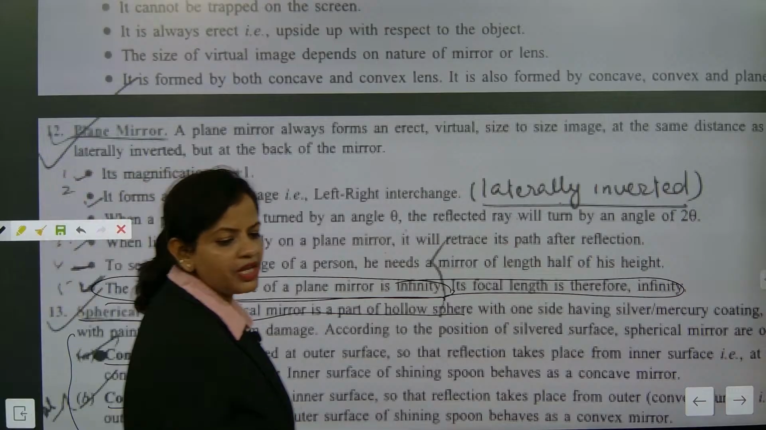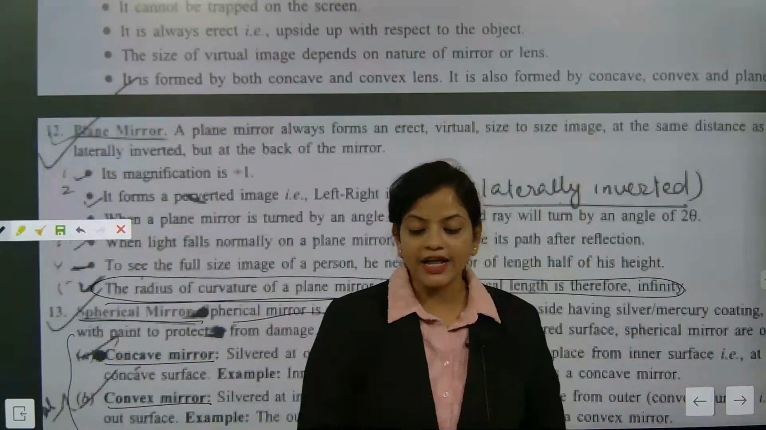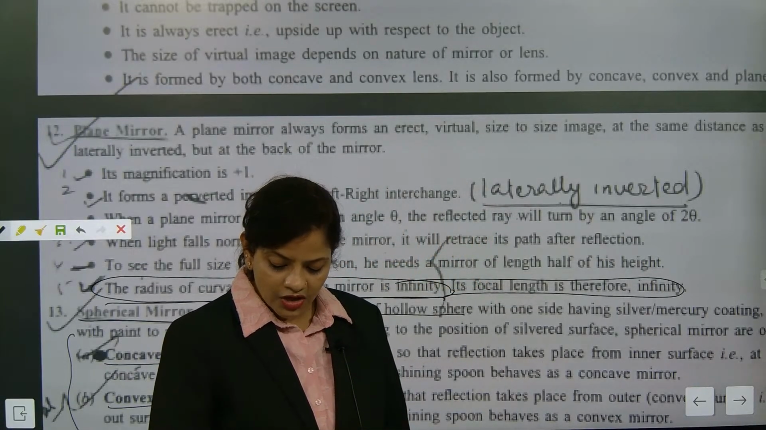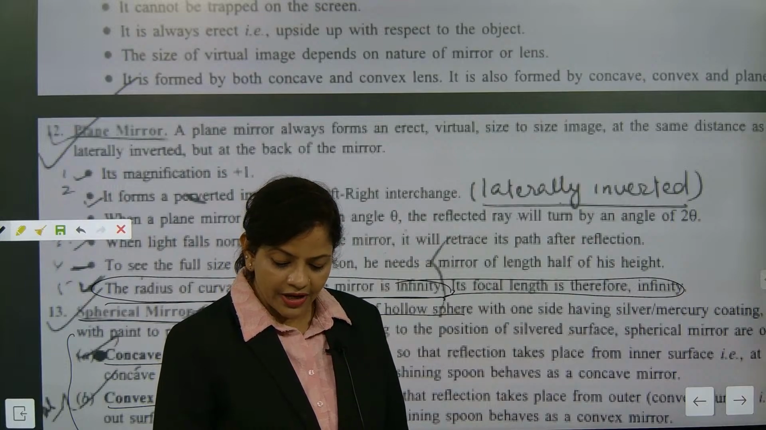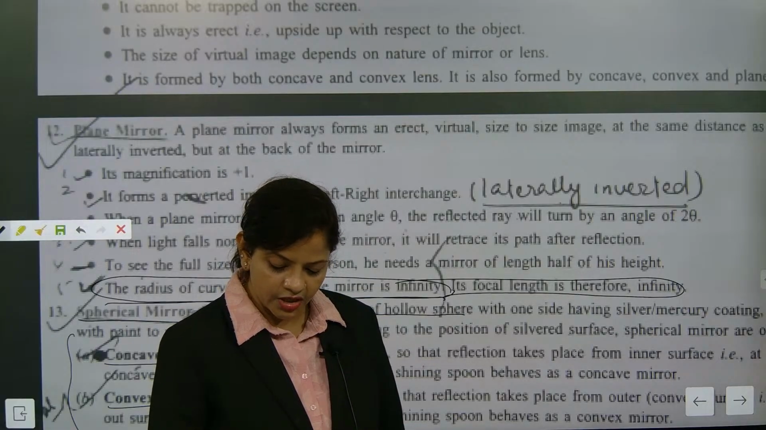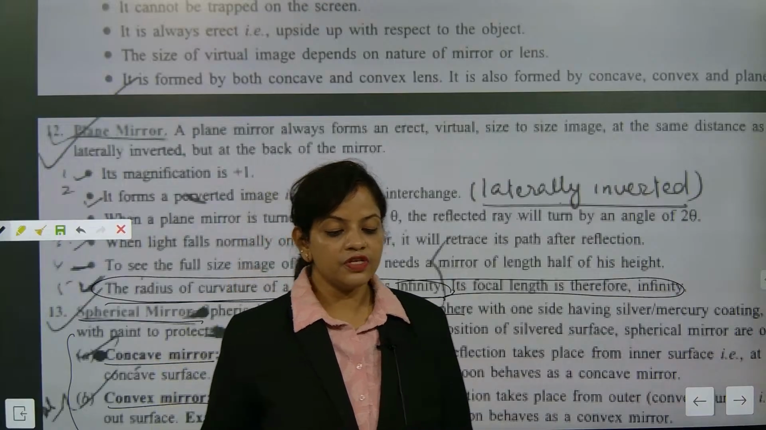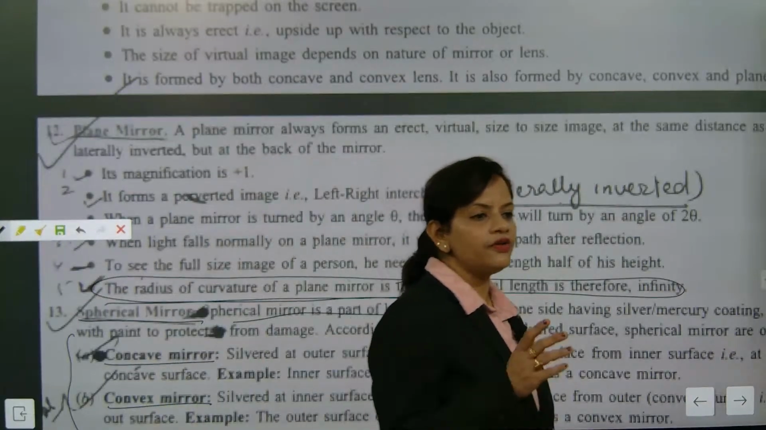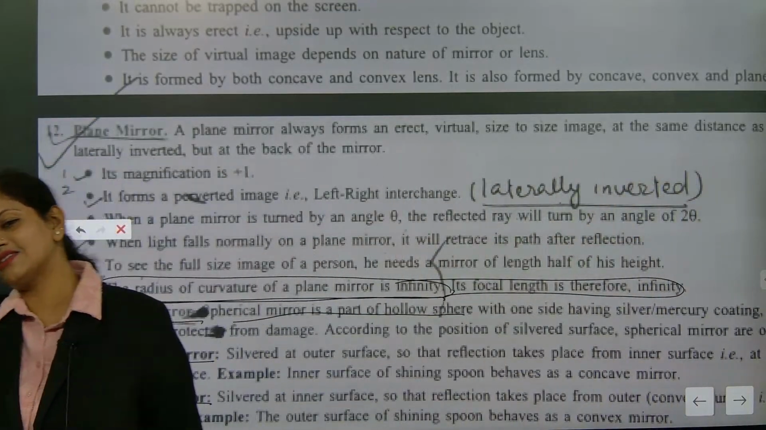Lateral inversion. What is the meaning of lateral inversion? Left appears right and right appears left. This is called lateral inversion. So lateral inversion is a phenomenon where left appears right and right appears left. This is considered lateral inversion. Understood?